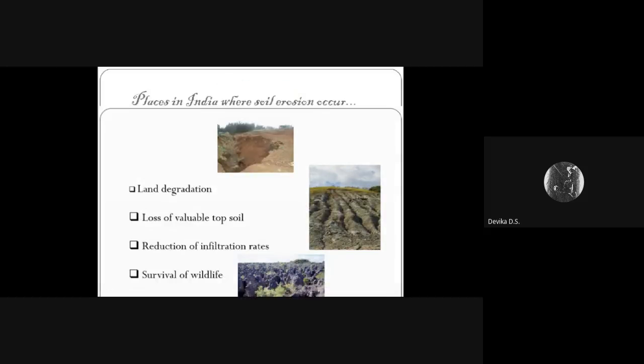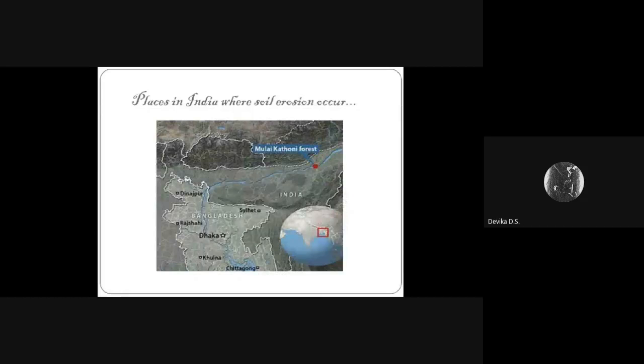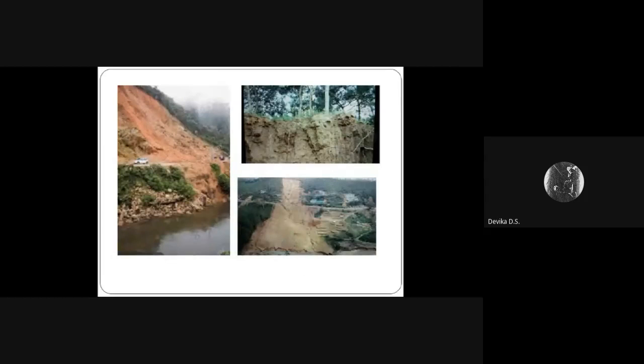Next are some places in India where soil erosion occurs. A statewide analysis shows that the maximum proportion of eroded coastline is in West Bengal, where up to 63% of the 534-kilometer-long coastline was eroded. West Bengal is followed by Puducherry at 51%, Kerala at 41% and Tamil Nadu at 41%.